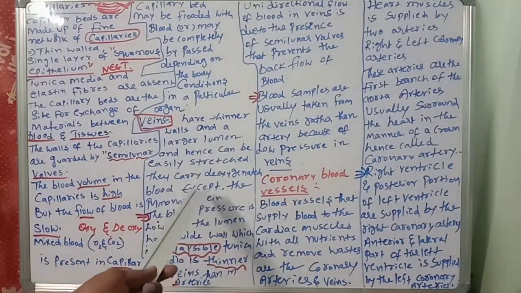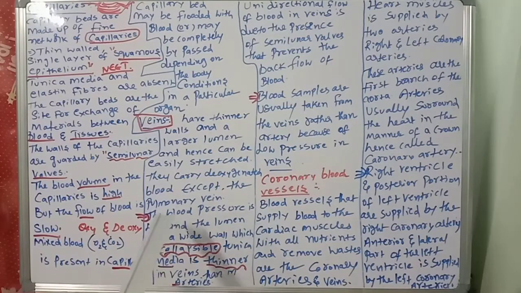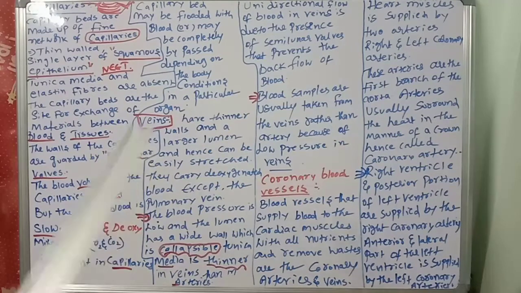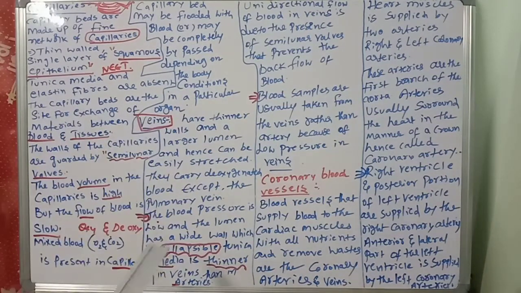Next, veins. Veins have thinner walls and a large lumen, and hence can be easily stretched. They carry deoxygenated blood except the pulmonary vein. The blood pressure is low and the lumen is wide with a collapsible wall. Tunica media is thinner in veins than in arteries.